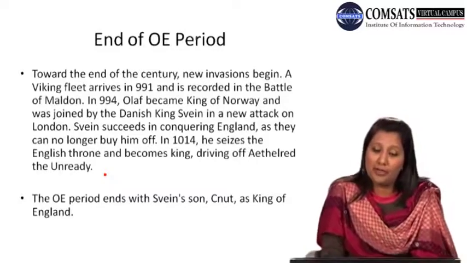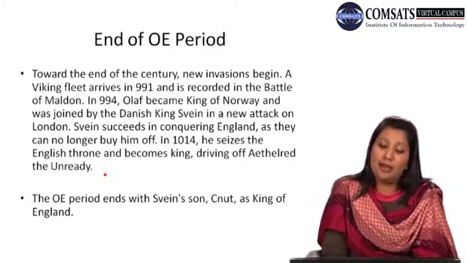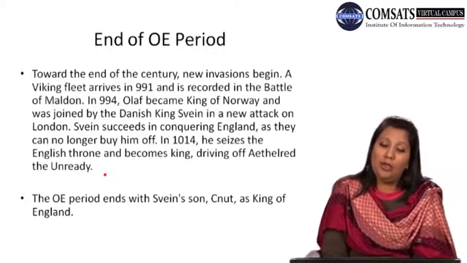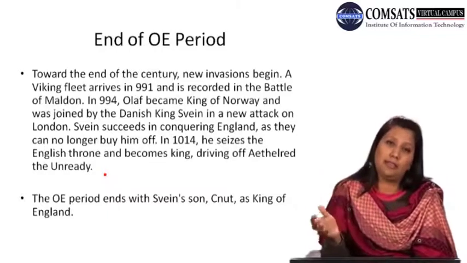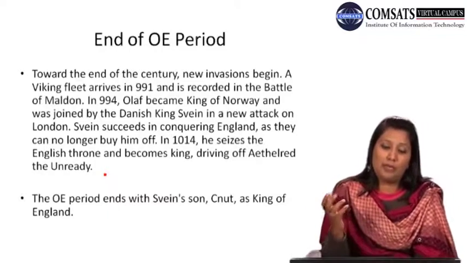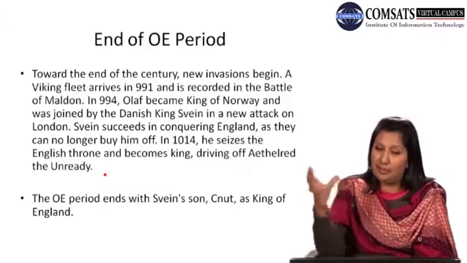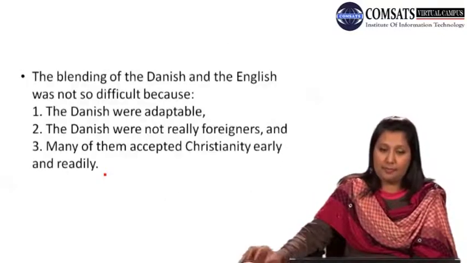The Old English period ends with Sweyn's sons, not as a king of England. Now there was a new king. King Alfred is gone, and his son and grandson have also gone. Now it was a period of some others, Stephen's son.